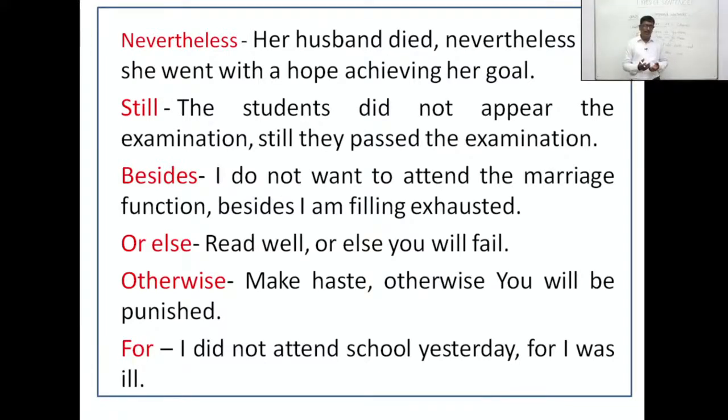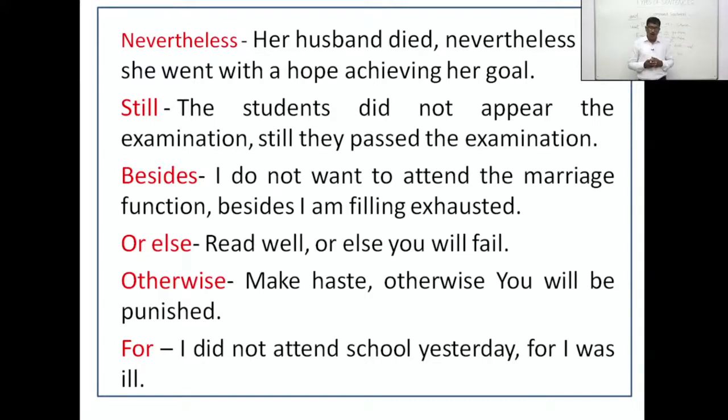We have already discussed that or else and otherwise, both conjunctions, are used for result. If you do not read well, you will fail. That's why: read well or else you will fail. Similarly, make haste, otherwise you will be punished. You see, here is the result. You will be punished. If you do not make haste, if you do not go quick, you will be punished. That's why, for result or consequence, otherwise is used.